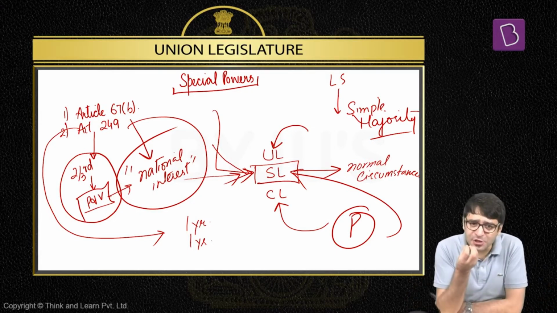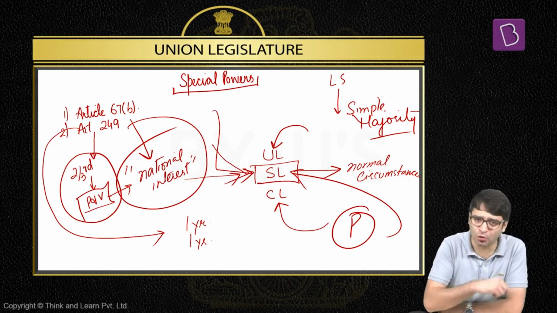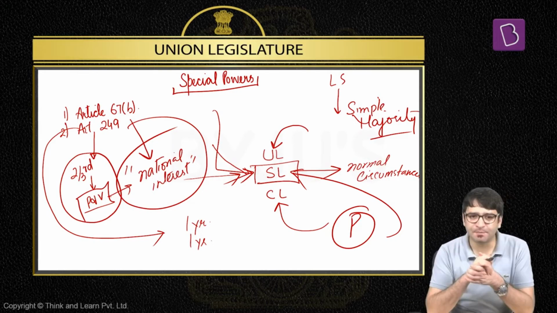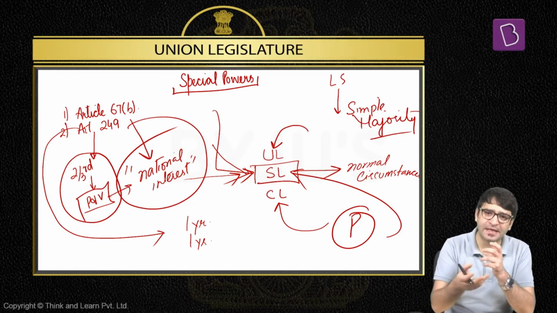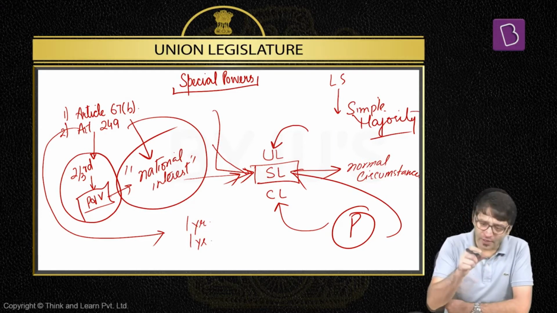To make it even simpler for you, what are the special powers of Rajya Sabha? That means when we say special powers, that means these powers are exclusively available to Rajya Sabha. They are not available to Lok Sabha. Power number 1, Article 67 clause B, the removal of the Vice President of India. The resolution calling for the removal of Vice President of India can be initiated only in Rajya Sabha. Special power number 2, Article 249. Parliament can make a law on an item mentioned in the state list.